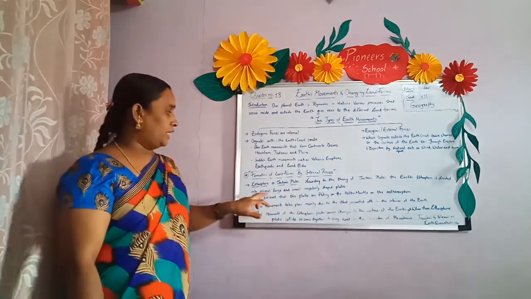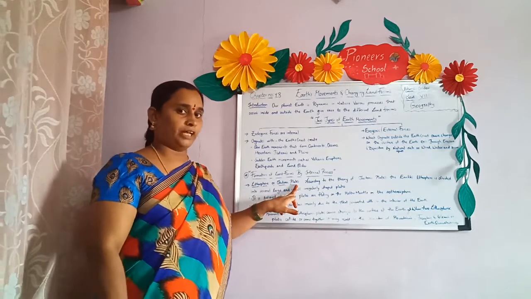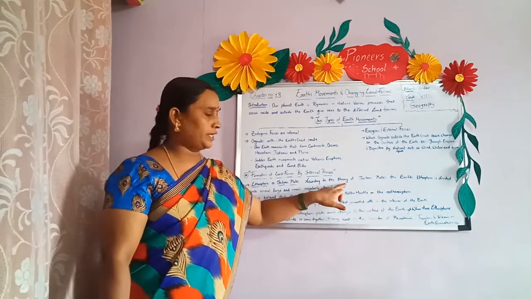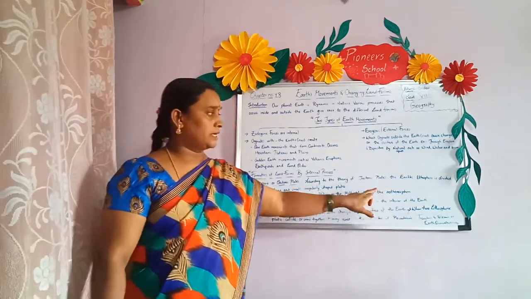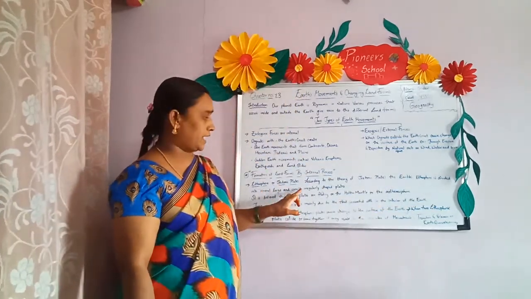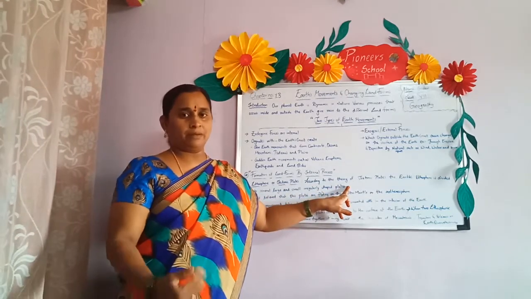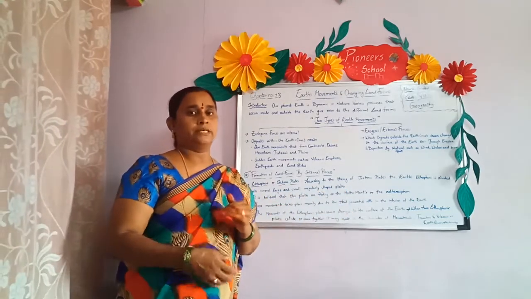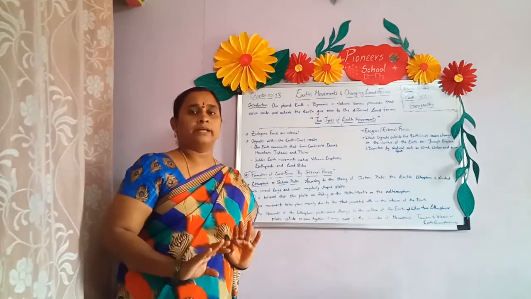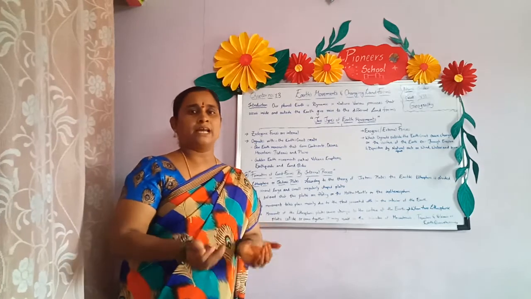Okay, now lithosphere or tectonic plates. Just now I told you what is the meaning of tectonic plates. According to the theory of tectonic plates, the earth's lithosphere is divided into several large and small irregular shaped plates. So whatever plates are under the earth's crust, they will always be floating on the hot molten material. These plates are irregular in shape.